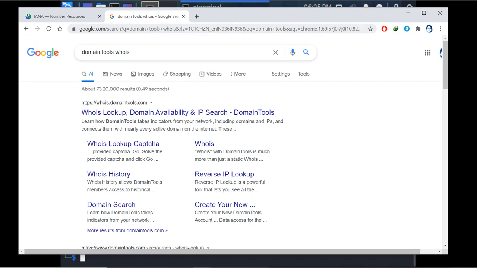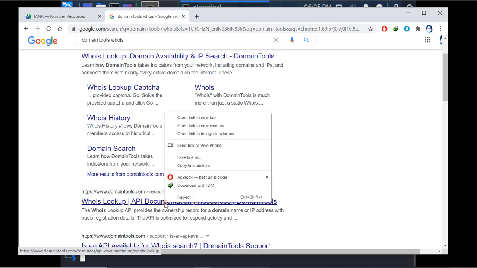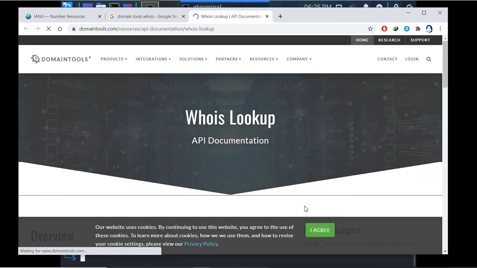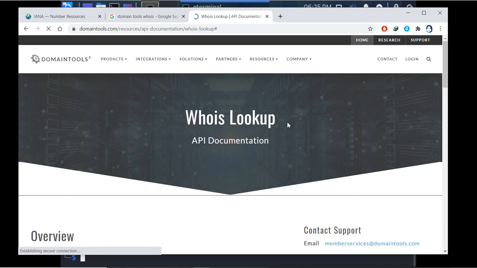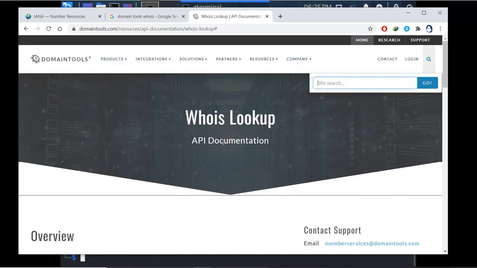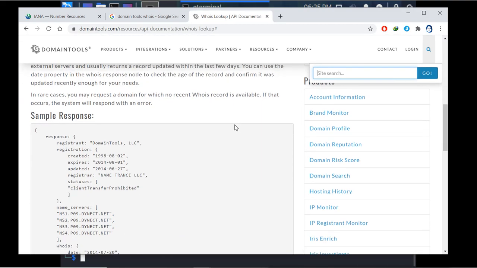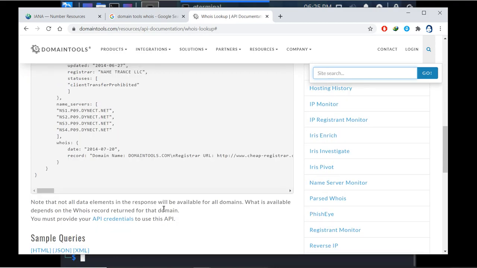If you go to the DomainTools site, you have the Whois lookup, where you can do the Whois search for the domain, and it will show you this type of information, actually detailed information.